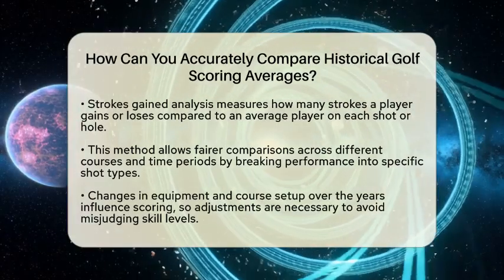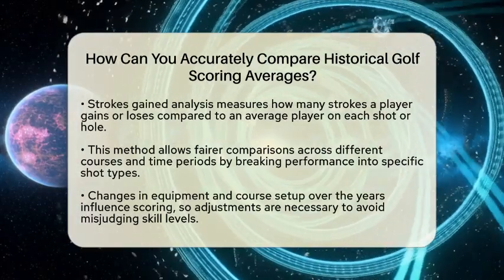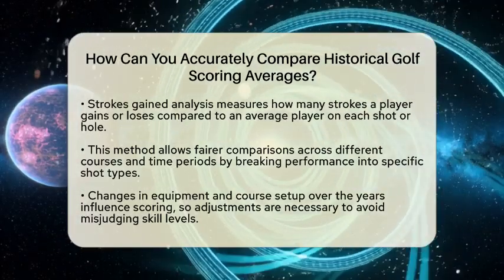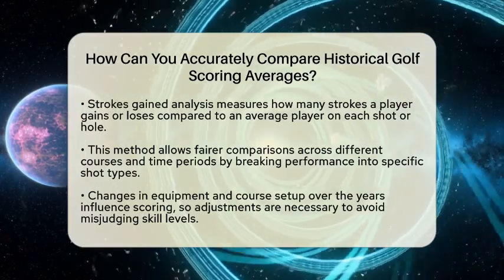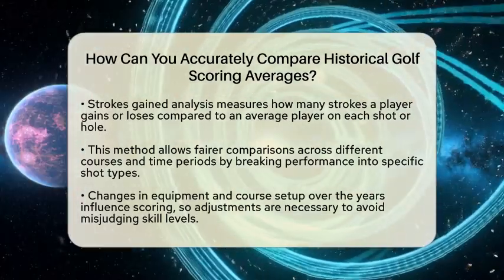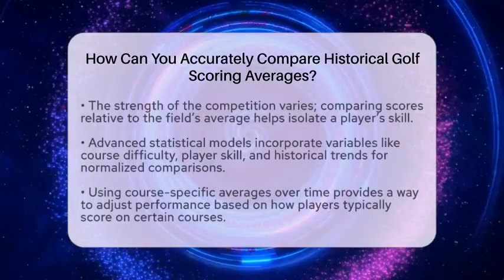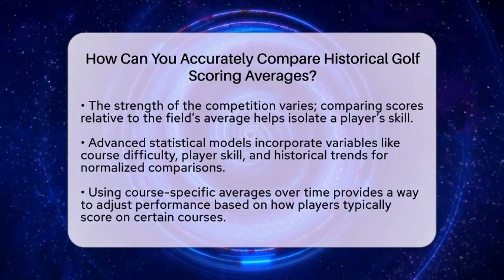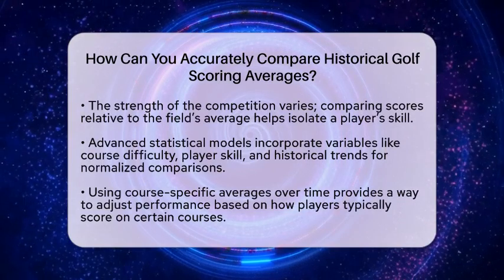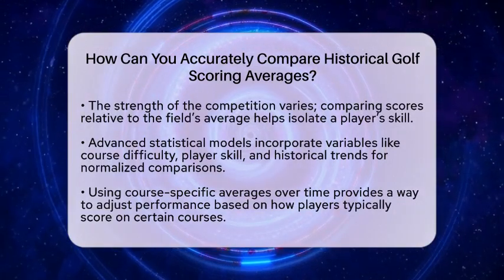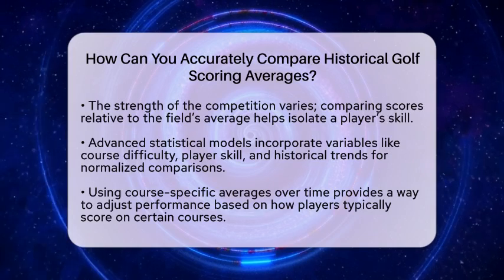Equipment and course setup have changed a lot over the years. Modern clubs and balls often lead to lower scores, so adjusting for these changes is important. If we ignore this, we might wrongly assume players today are more skilled, when part of the score reduction is due to better equipment. The strength of the competition also matters. Some tournaments attract top players, while others may have weaker fields. Comparing scores relative to the field's average helps separate a player's skill from the overall level of competition.